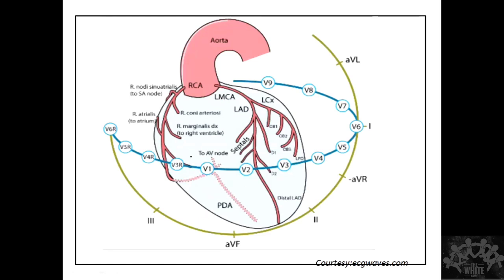So let's say this is my RCA. So this is my PDA that is arising. Are you seeing here? So if I have an RCA occlusion, the most commonly affected leads will be 2, 3 and aVF. So these are called which leads? Inferior wall. Correct. So that means when I have an inferior wall MI, the most common